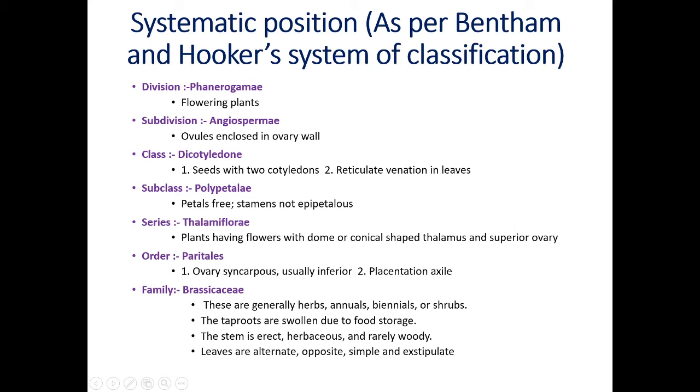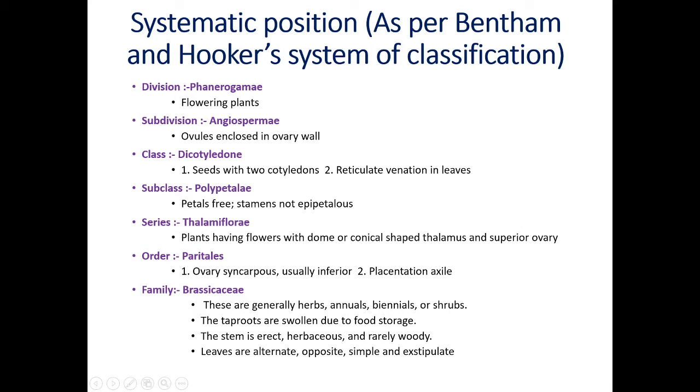Angios means concealed, sperma means seed. When the seeds are enclosed in fruit or ovules are enclosed in ovary, this condition is called angiospermy. Class Dicotyledonae. Family Brassicaceae belongs to the dicot group.